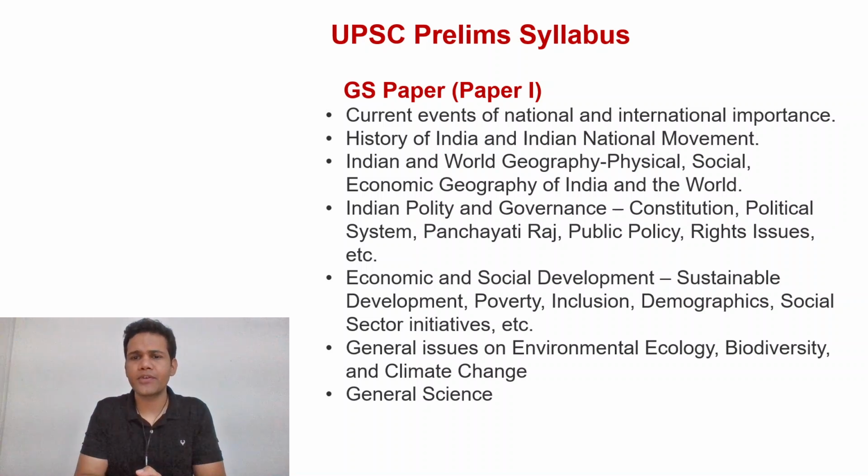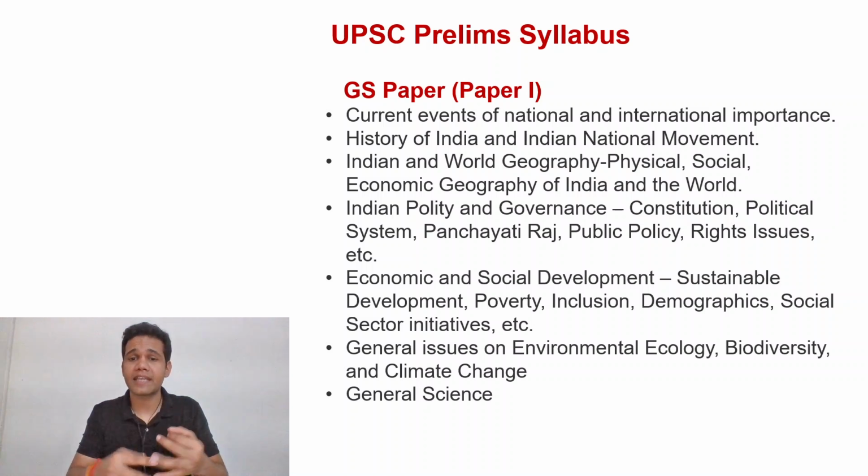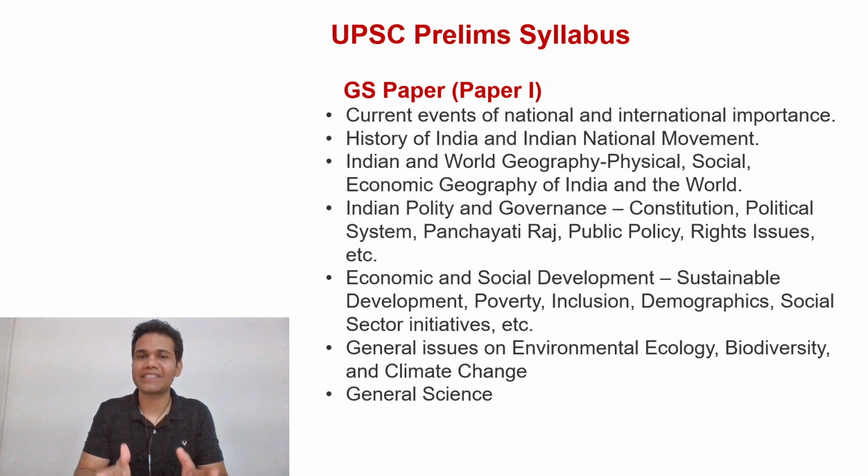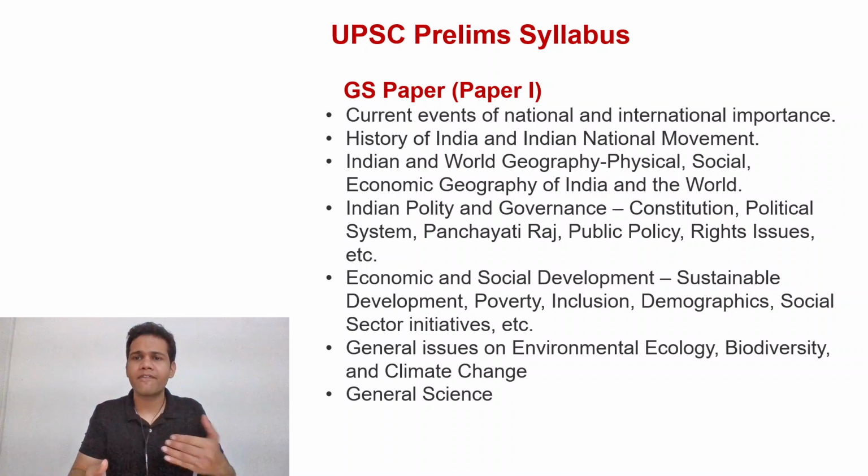So these are the topics that you can see. In fact, we don't have to go through them one by one. Just about everything under the sun is the syllabus for paper 1, right from science and technology, history, geography, polity, constitution, governance, schemes and policies, environment, climate change, biodiversity. Just about everything is your syllabus, and accordingly you'll have to prepare. You'll have to focus on the current affairs part, because UPSC does give a lot of current affairs based questions.